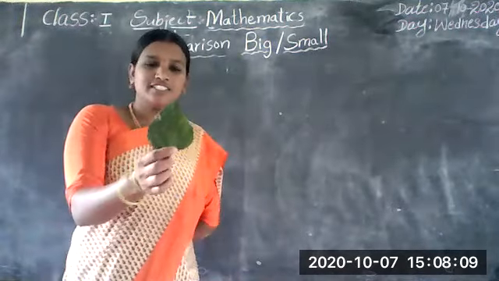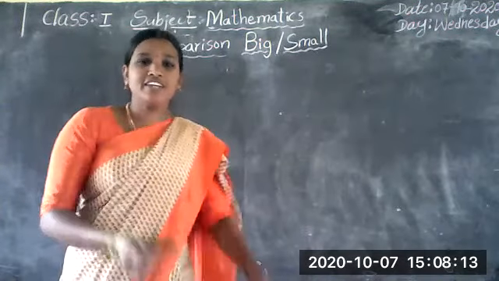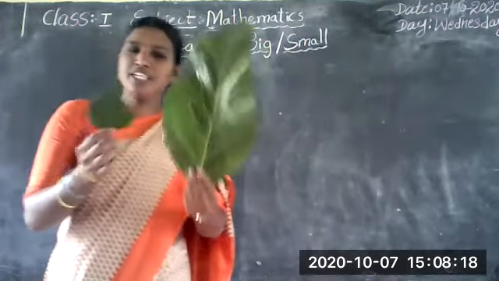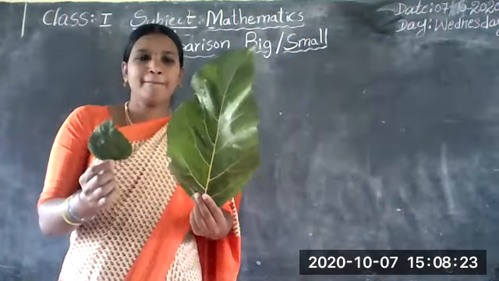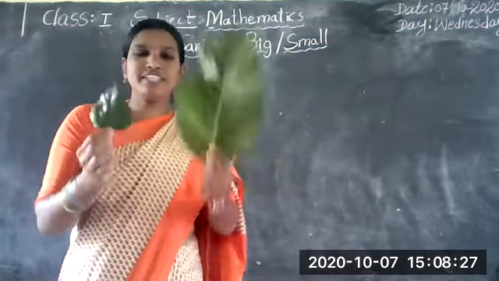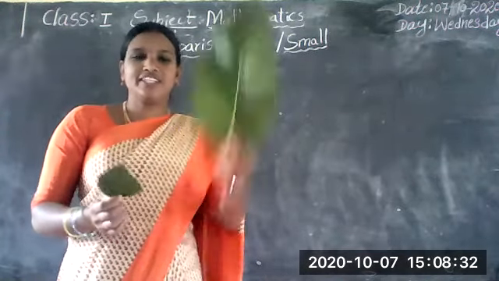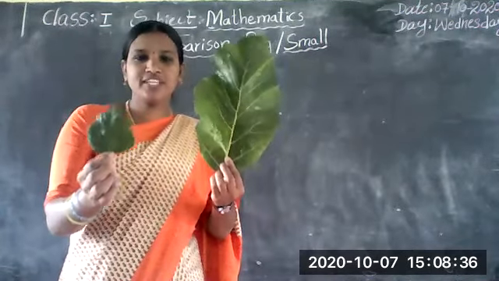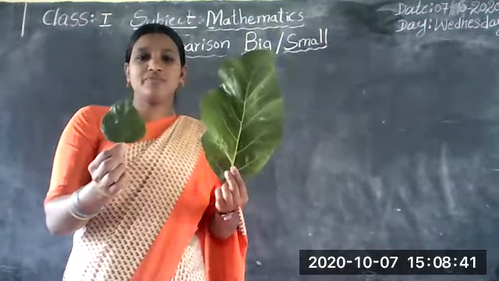And what is this? This is also a leaf. Did you observe what the difference between these two leaves is? Yes, you know very well. This is the big leaf. This is the small leaf. Yes or no?